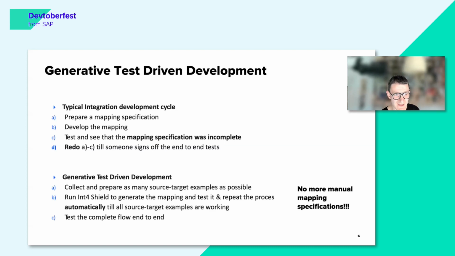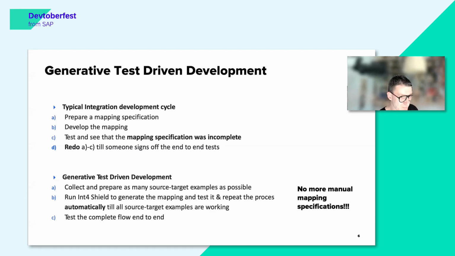So the idea behind generative test-driven development is that at first, while we're starting to design the new mapping, we just have to get as many source and target messages as possible. We start with that. We can ask the source and target systems for that, or we can ask the functional consultants to prepare that. But we don't ask for the mapping specification. We don't need to do that.